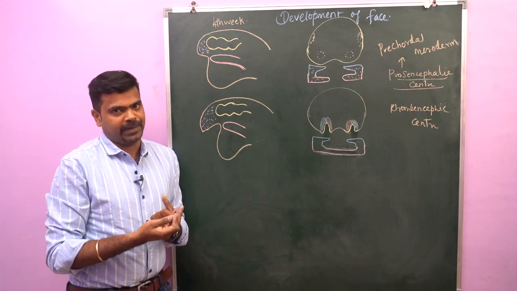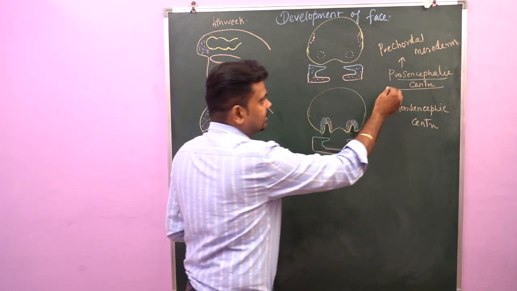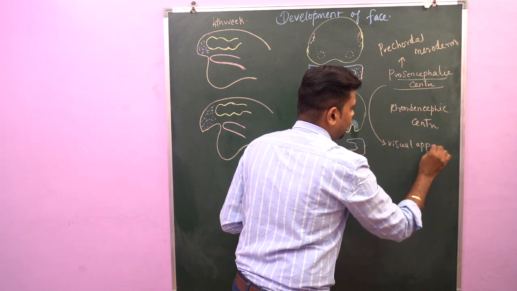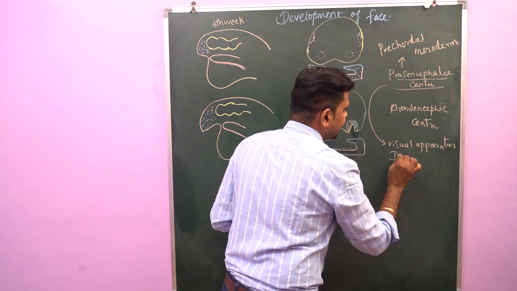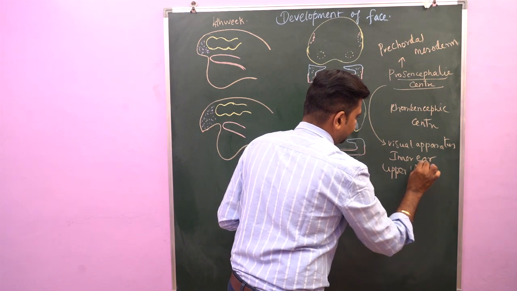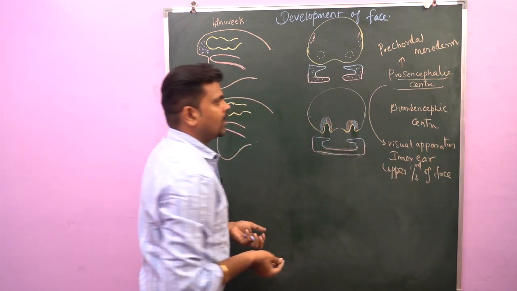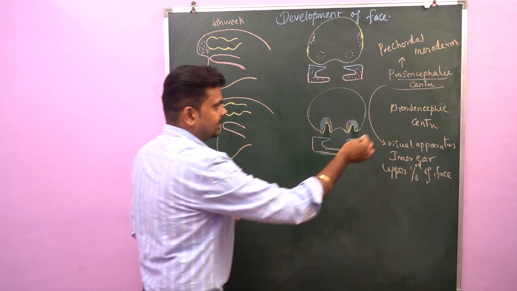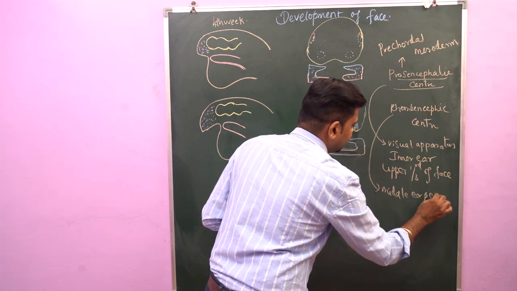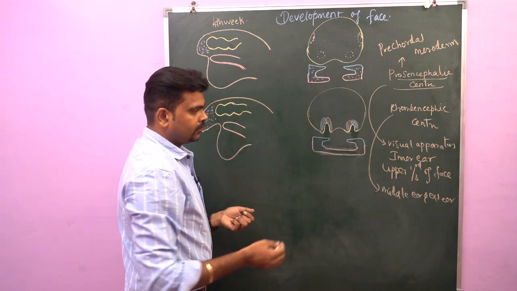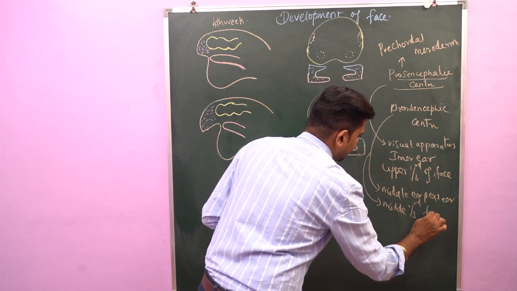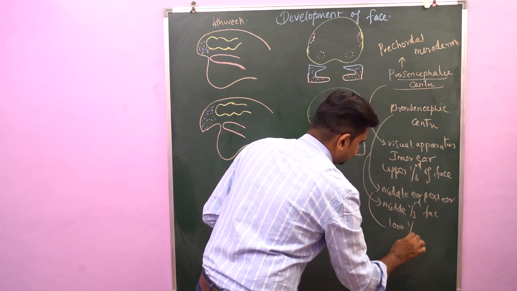ventral to the hindbrain. This prosencephalic organic center gives rise to visual apparatus, inner ear, upper 1/3 of the face, whereas the rhombencephalic organic center gives rise to middle ear and external ear, middle 1/3 of the face and lower 1/3 of the face.